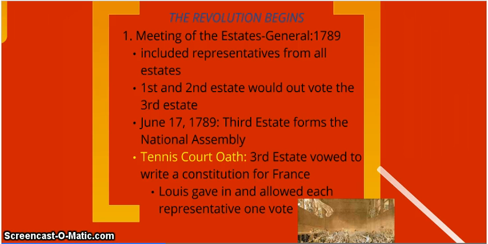They form this new assembly and they say, we're going to create our own constitution. So they had this thing called the tennis court oath, where they met up and they said, we're going to come together, create our own government, and we want a say and we want to change things. King Louis eventually gives in and allows a representative from each group to have a say.